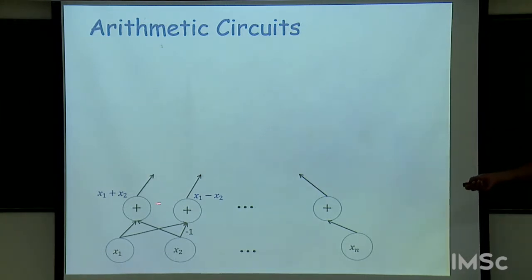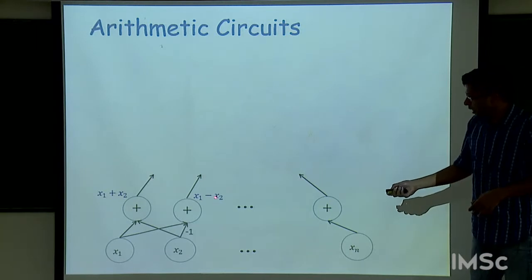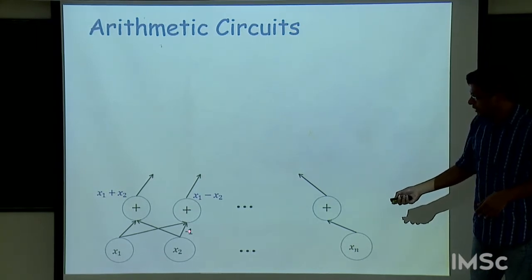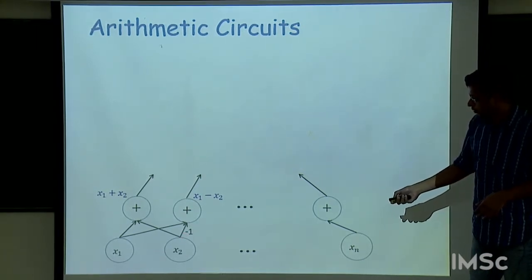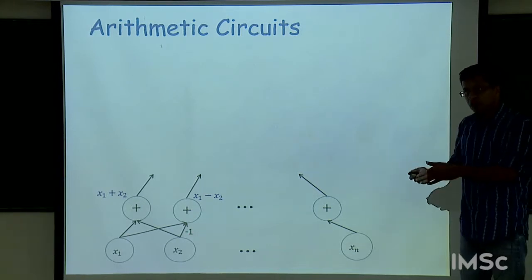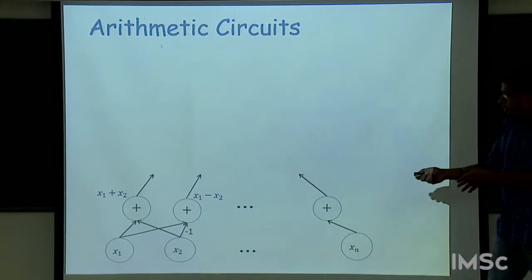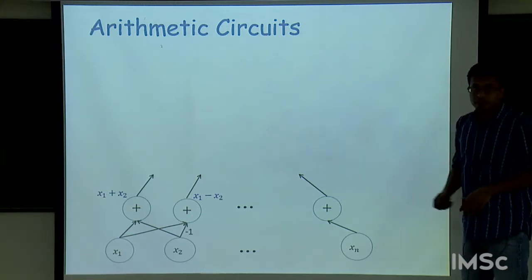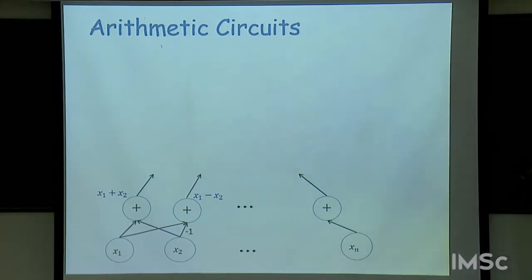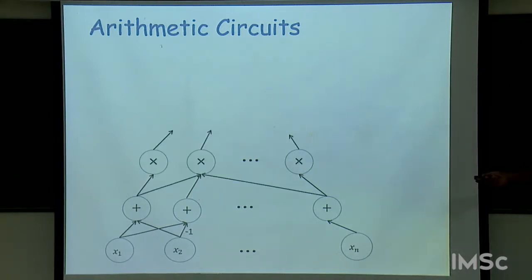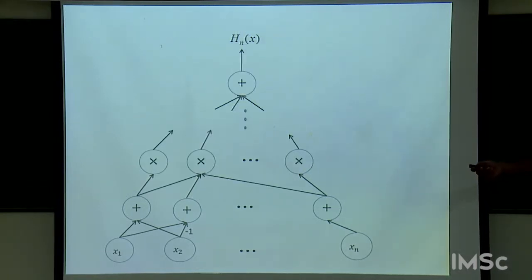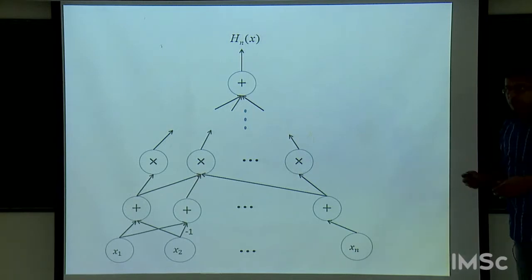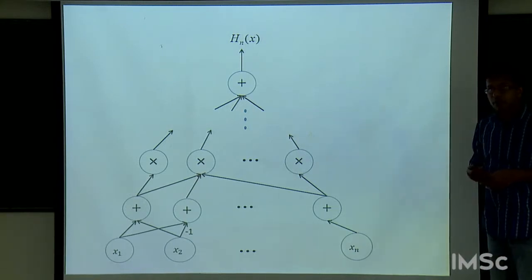And each node is marked with either addition, multiplication, or subtraction. In fact, we sometimes prefer to write subtraction just as an addition, but with coefficient -1 attached to one of the edges to represent that we are doing this particular linear combination of the inputs. Right? And so things go on like this, and at the end, we compute a polynomial function of the inputs.